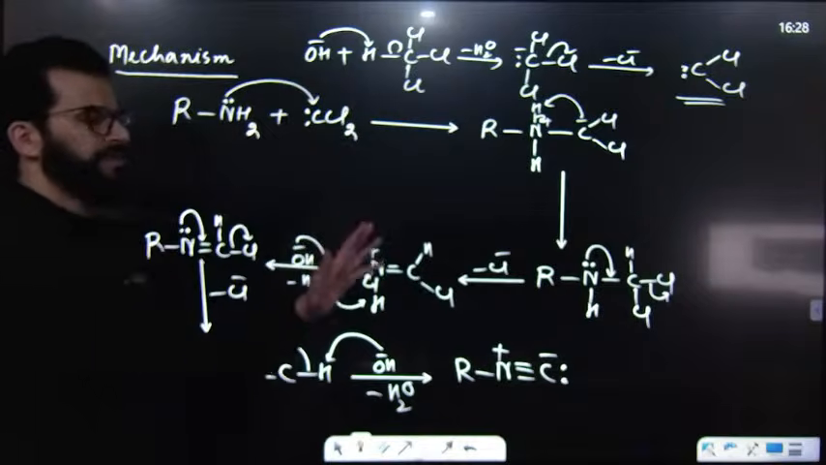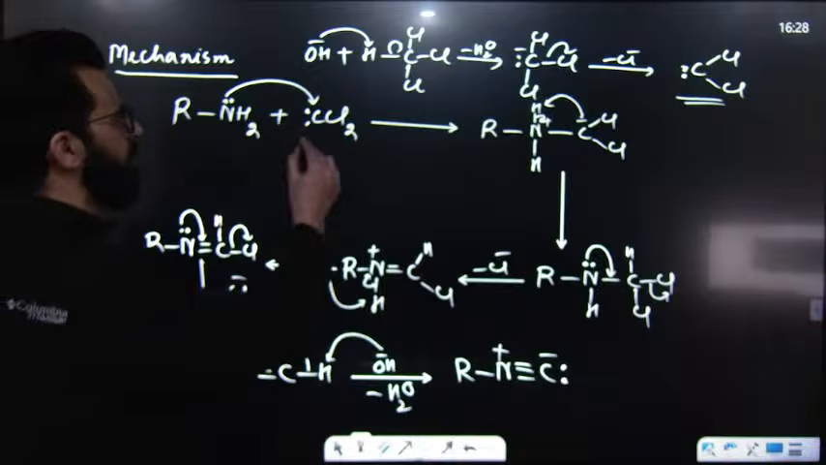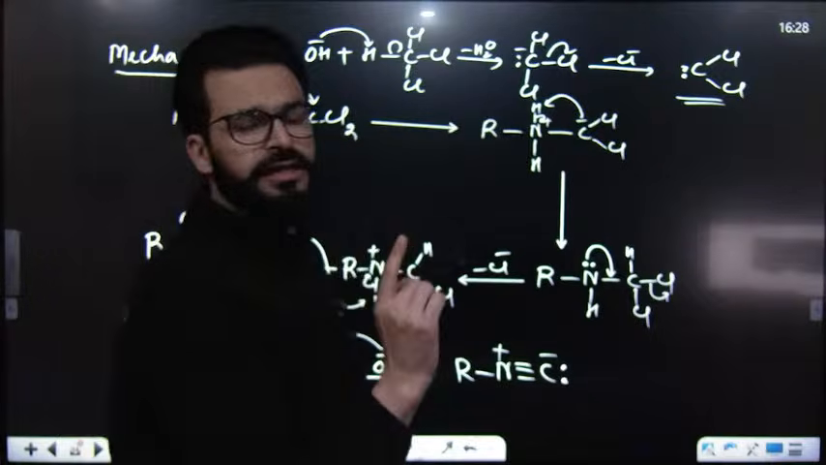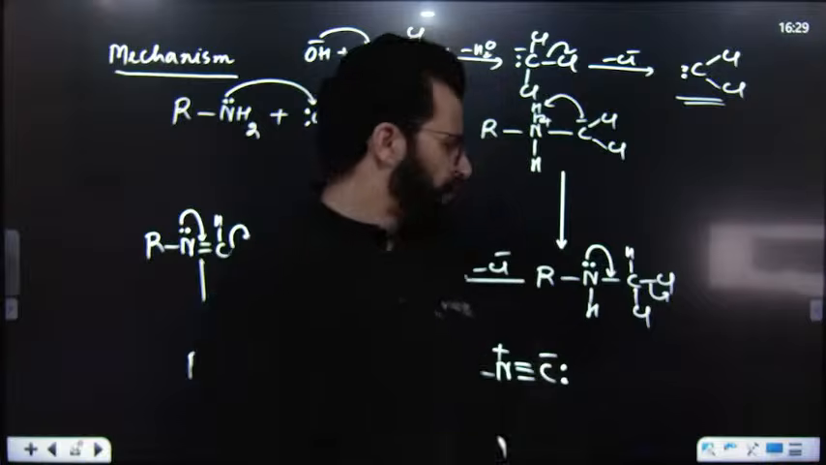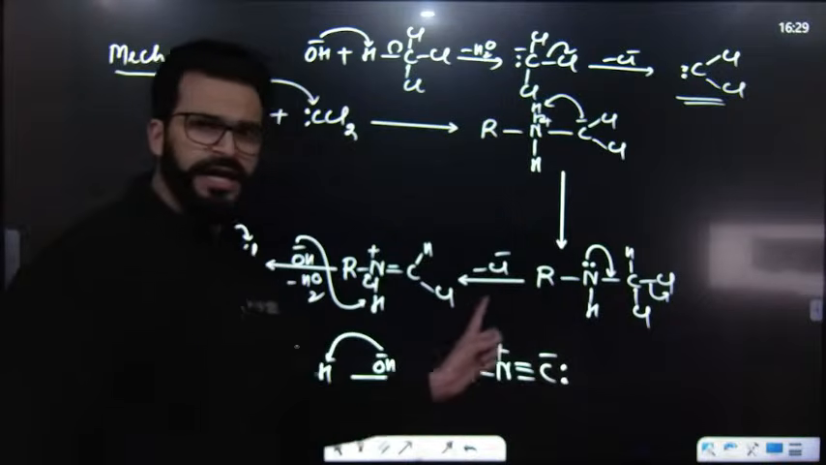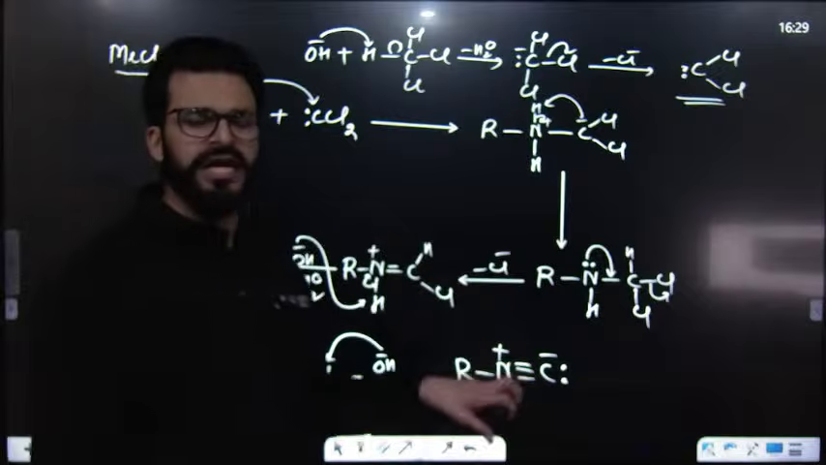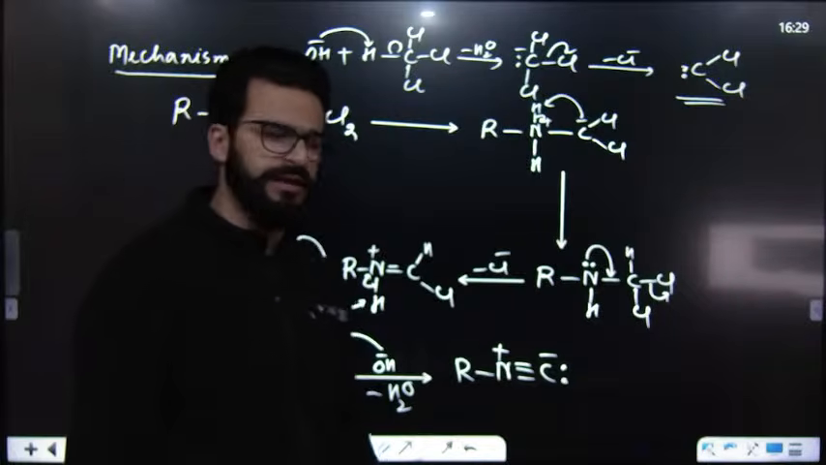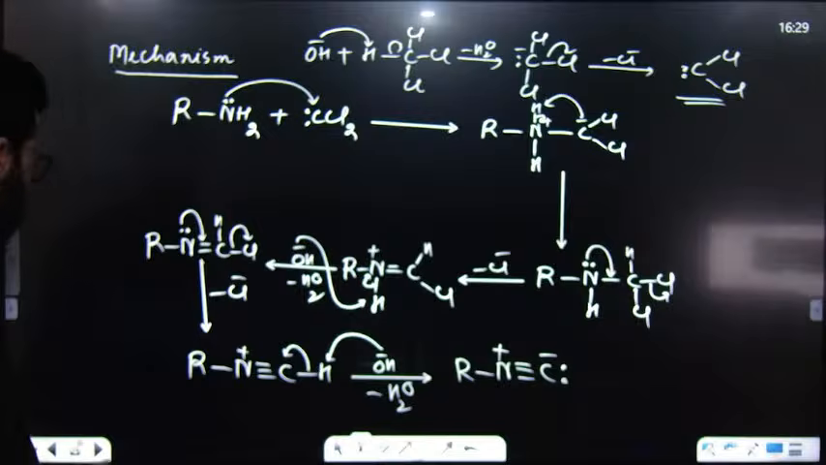But the mechanism is not necessary for you now. You have to look at the mechanism, and you have to remember that dichlorocarbene acts as an electrophile over here, and the final product is isocyanide or isonitrile or carbylamine, and it is due to this isocyanide, isonitrile or carbylamine that the unpleasant odor is there. I hope this is clear.